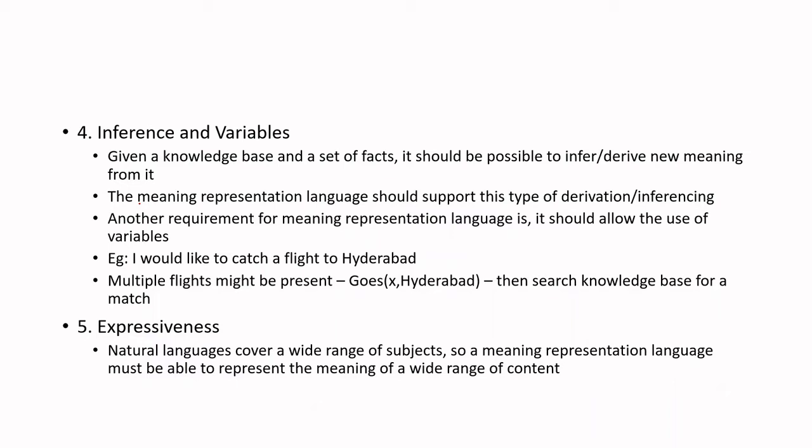Next, inferences and variables. Any sort of knowledge representation should support inference. You must have come across predicate logic earlier also. It should be possible for us not only to represent language but also to infer something from already existing language, or already existing knowledge.